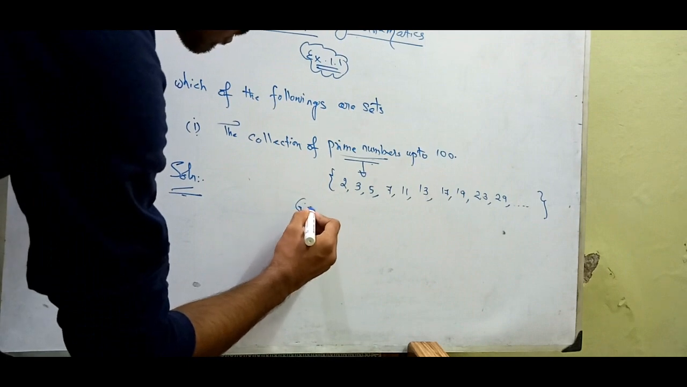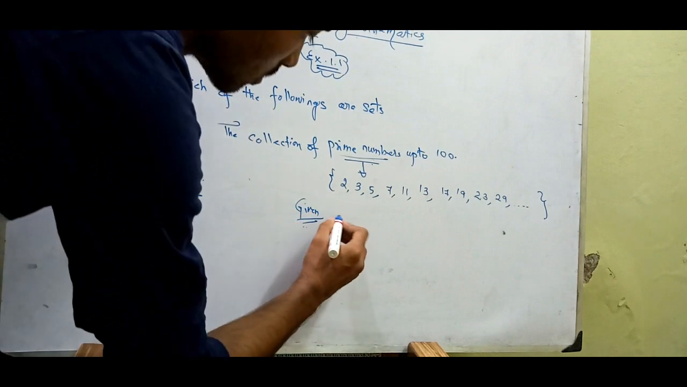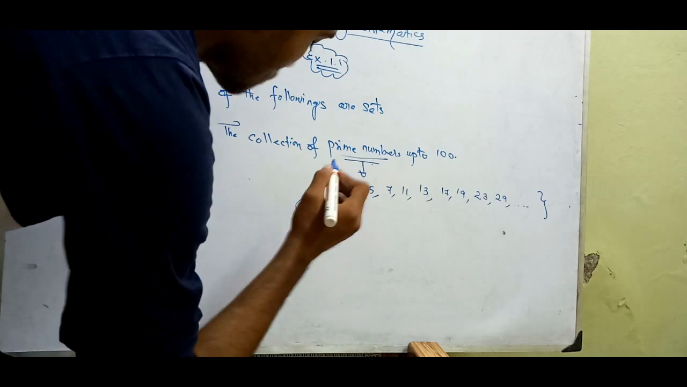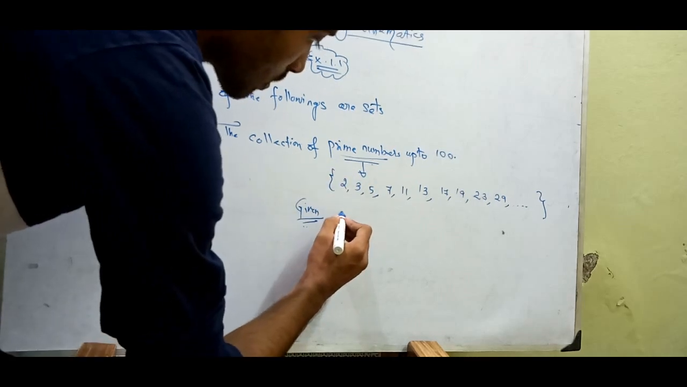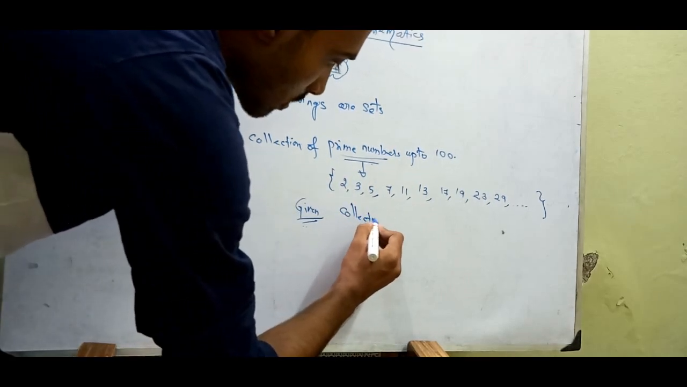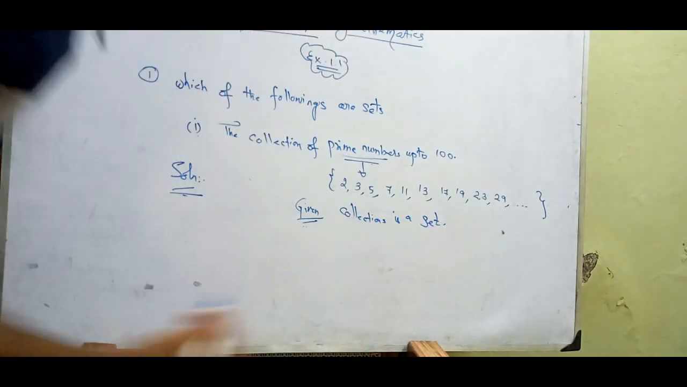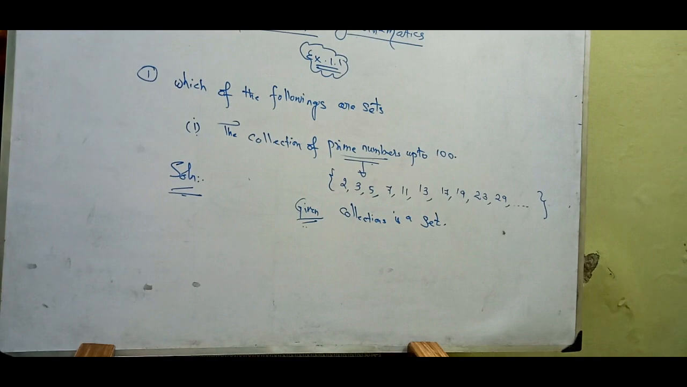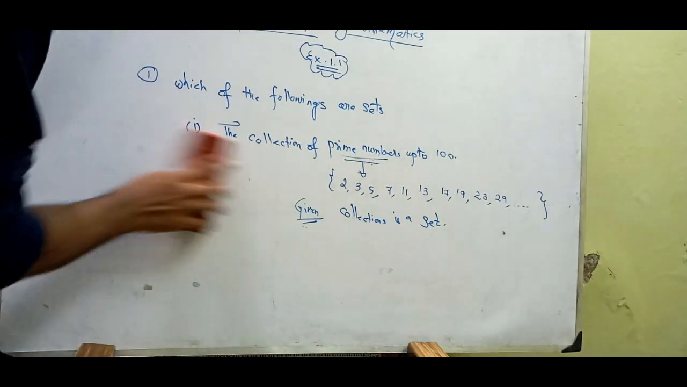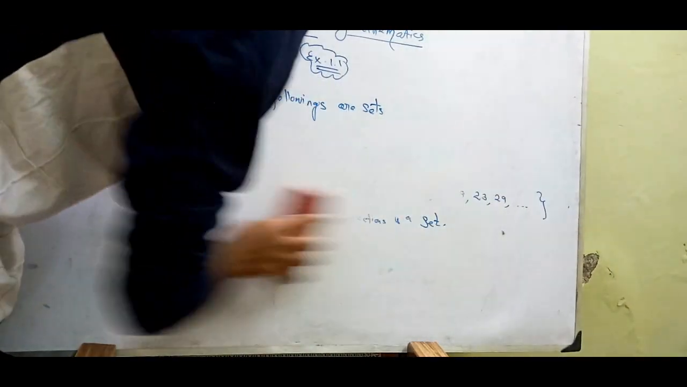So the given collection is a set. Okay, so let us move to the fourth and last question.